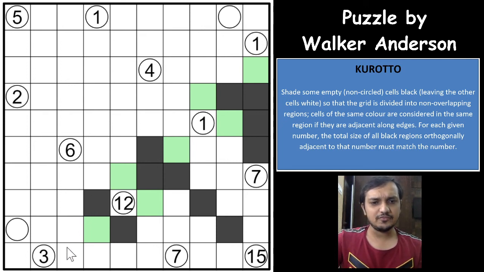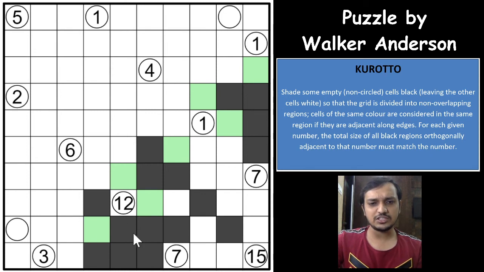And which means that for the 7, you need to have 7 shaded cells, right? You can have a maximum of 1 here, and the other 6 would have to be this side, right? So this 12 can have at least 6 shaded cells in this group, right? And for it to have 6 shaded cells, this is the only way, because then the other one will touch the 3, which means that 7 would have to have 7 shaded cells, and it will have to be this way, right?